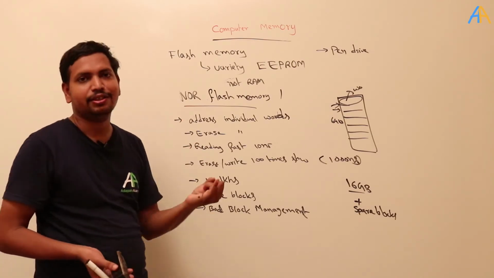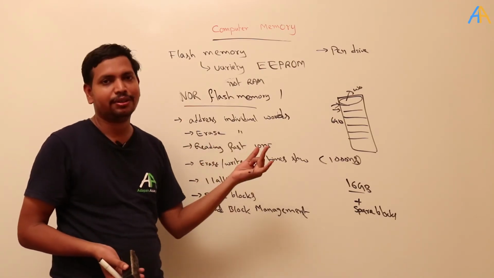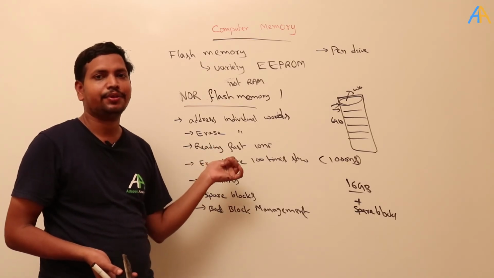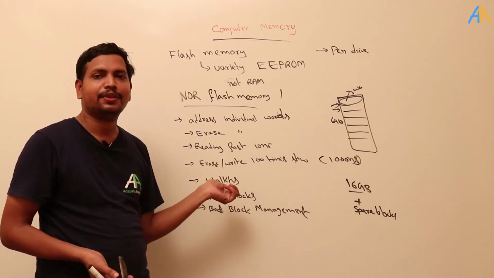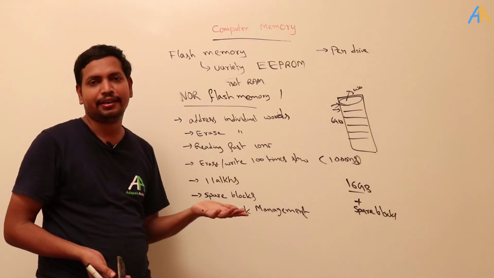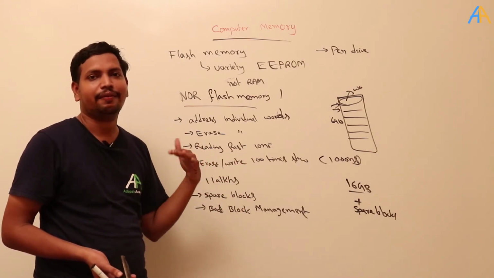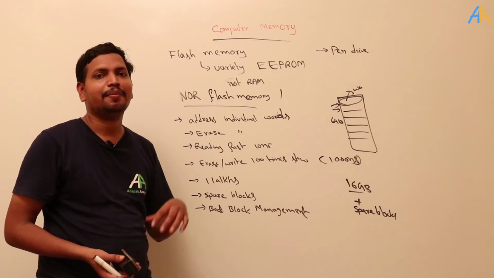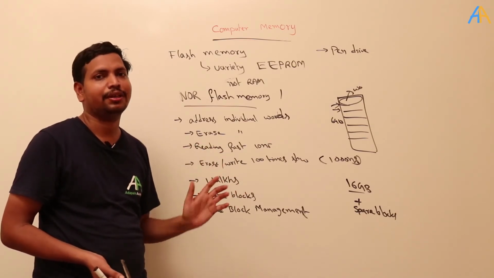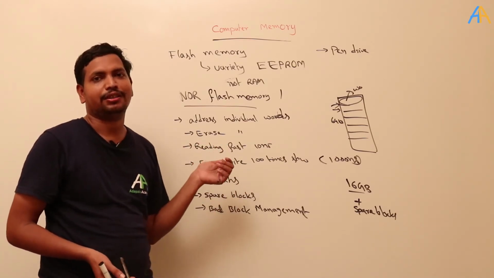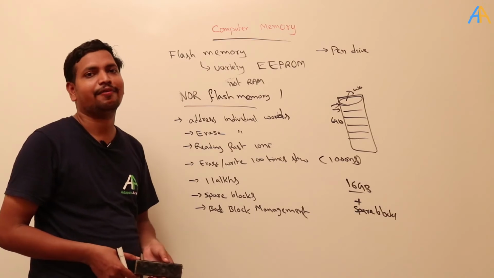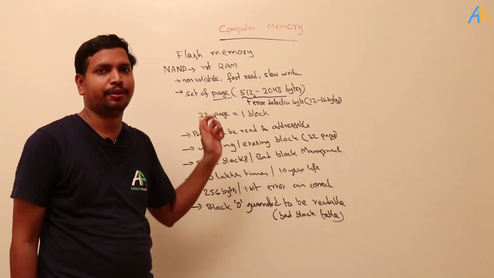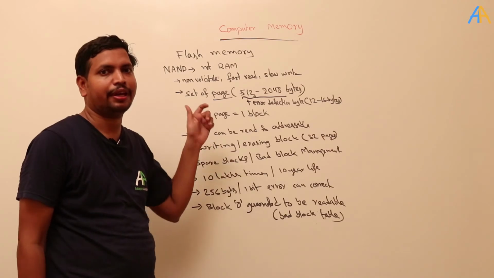So it can address individual words, it can erase individual words, reading is faster, and writing is 100 times slower. 1 lakh times it will not deteriorate. 1 lakh times we can read and write, and the performance won't deteriorate. It also maintains spare blocks, and there is a bad block management system in NOR, but it is the oldest technology. Lately NAND flash memory is popular. We have learned about the NOR flash memory. Now we are going to learn about the NAND flash memory.